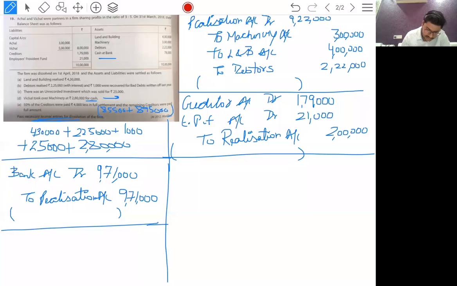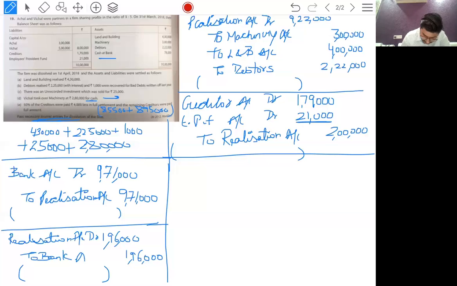Then realization account debit to bank 1,75,000 plus 21,000. Nothing is written about EPF, so we assume we have paid in full. The amount is 1,96,000.